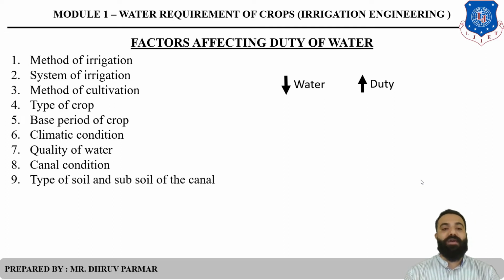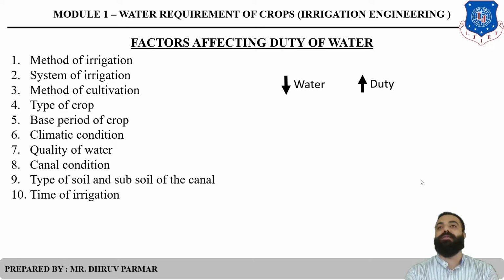Then the next one, type of soil and subsoil of the canal. You know that there are two types of canal. First one, lined. In a lined canal there is fine grained soil. In fine grained soil, the particles are tightly packed, so no voids. So the losses of water are low and duty will be maximum. The same goes for an unlined canal, where there is coarse grain soil. You know that coarse grain soil has maximum voids or pores, so the losses of water are more and duty will be less.